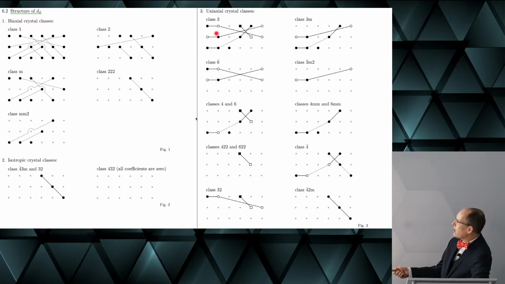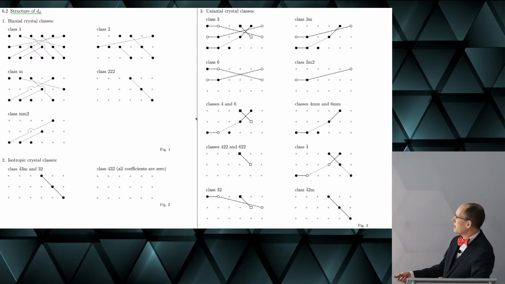You also see open symbols. This means that the magnitude of both components is the same, but they have opposite sign. And since these lines are solid, this is always the case. For the dashed line, it's only the case if Kleinman symmetry holds.